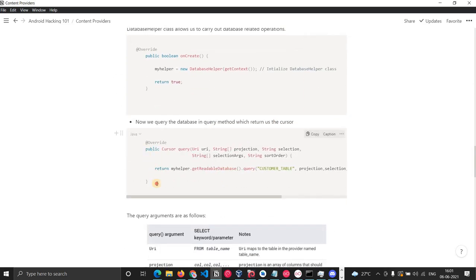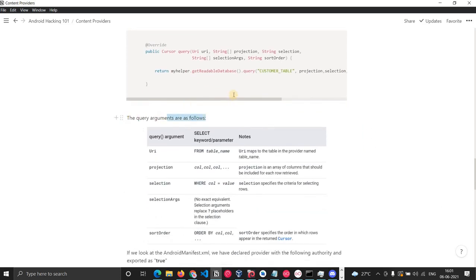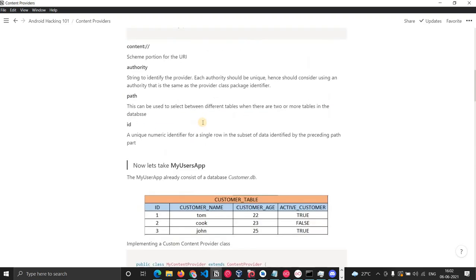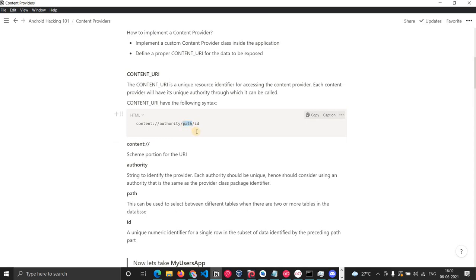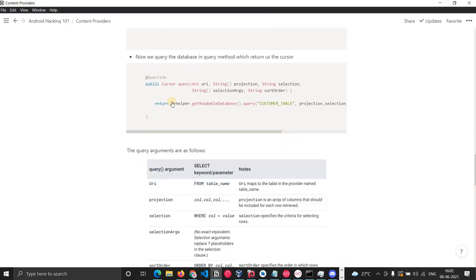And then we query the database with the method I just showed you, cursor query. The query arguments are as follows. You can see the URI which we are passing, which is a content URI. In that URI, you can see that there is a table name, right? After the path, you can just specify a table name if you want to.